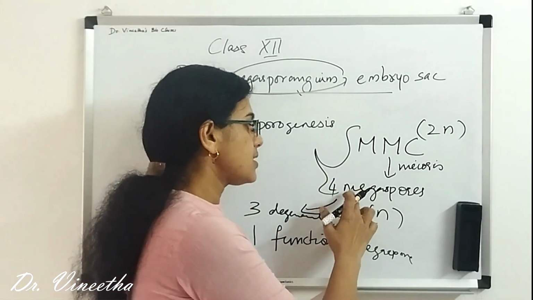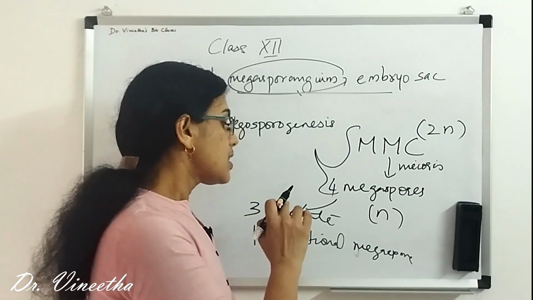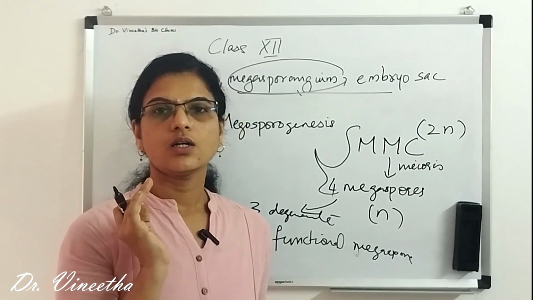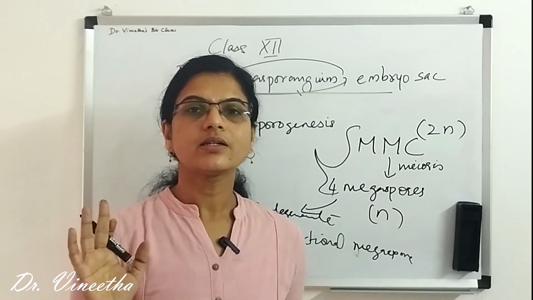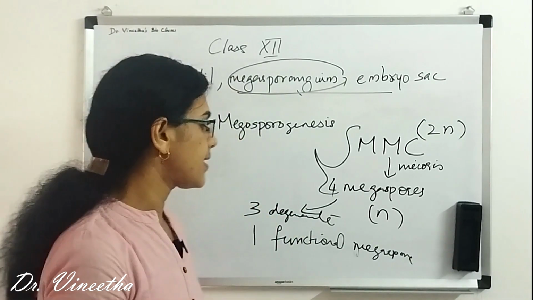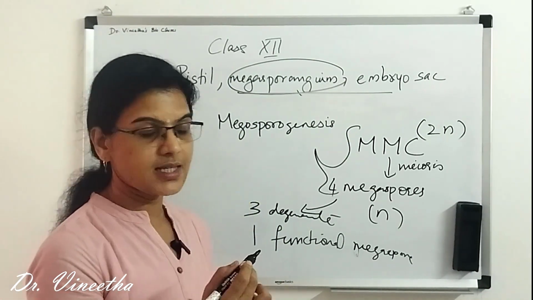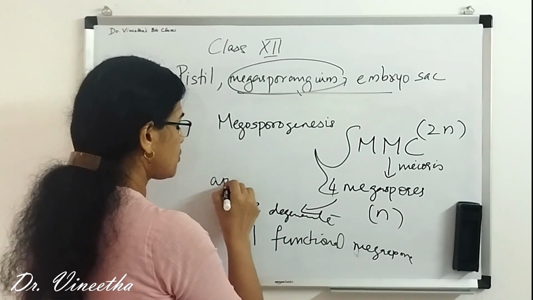But the point is, 4 megaspores were produced as a result of meiosis, but 3 out of the 4 get degenerated, and this is by a process known as programmed cell death, the technical term for which is apoptosis.